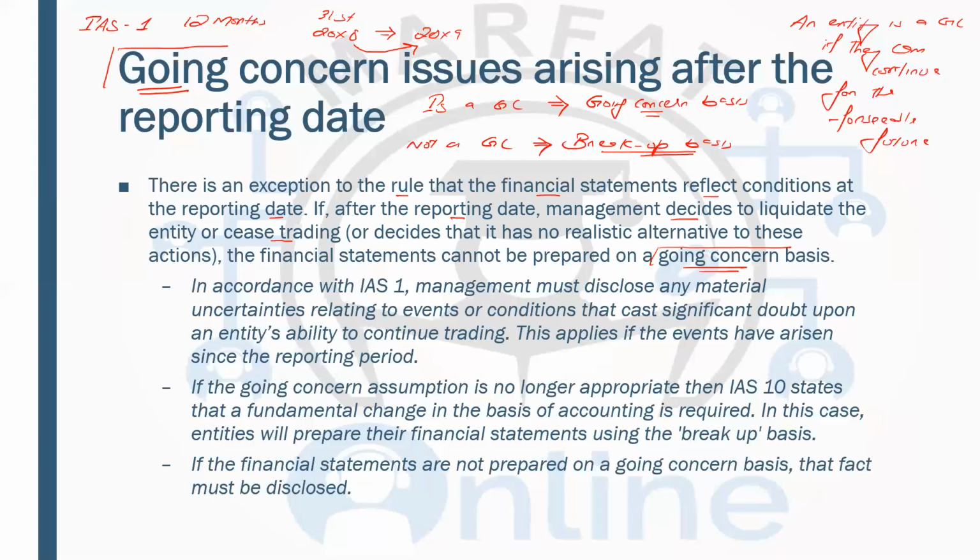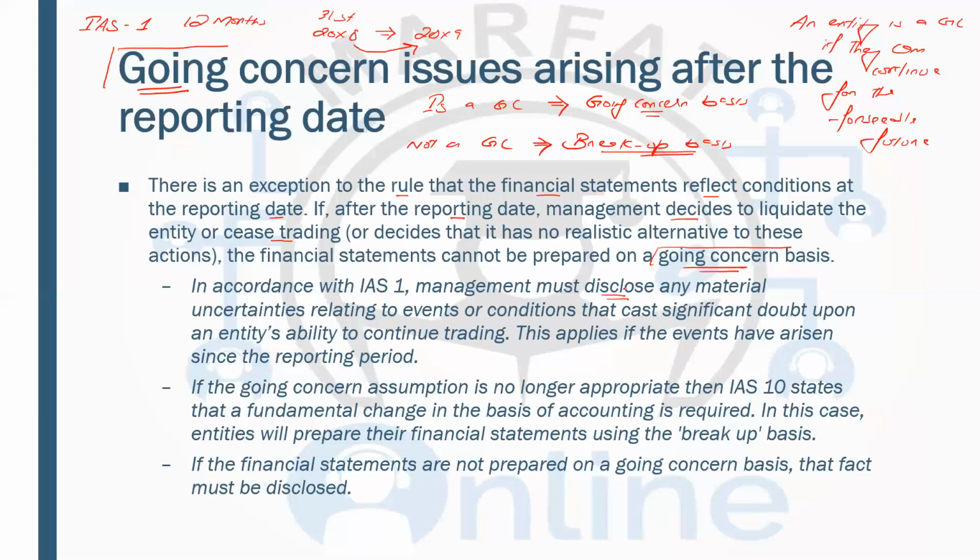And what if they have some doubt regarding the going concern? They are not sure. Like currently they are a going concern, but there is a material uncertainty. Like say for example, a company is a profitable company, everything is going fine, but there's something going on in the legislation that government is taking some decision, and they may bring a new law, and the new law can threaten the existence of the company. Now that is a material uncertainty that should be disclosed.